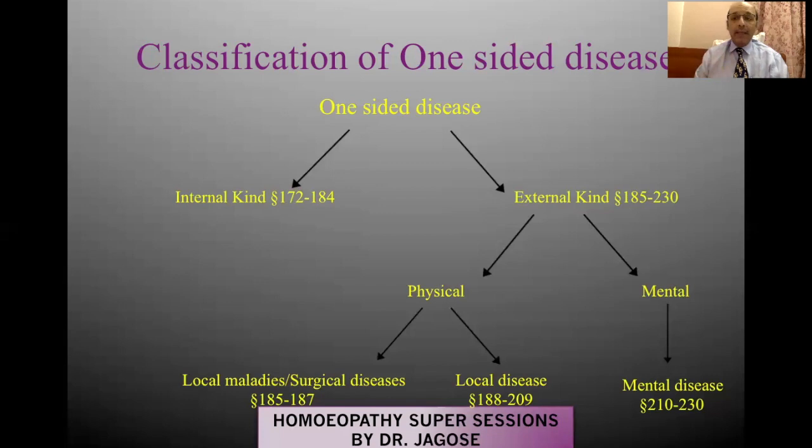So in your examinations, in the vivas, they can ask you, what is the classification of one-sided disease? So you can remember this chart. Or they can ask you a long question, describe or define one-sided disease and tell the treatment either of an internal kind, external kind, local malady, local disease, or the different types of mental diseases. So please remember the classification, it is of importance.